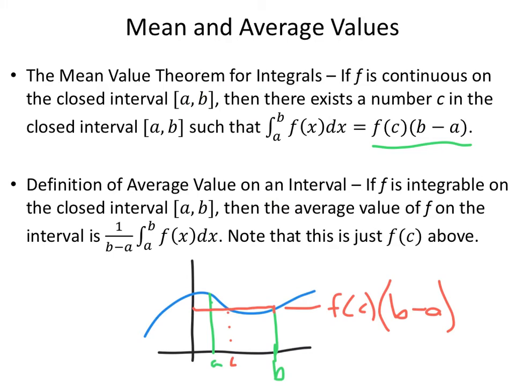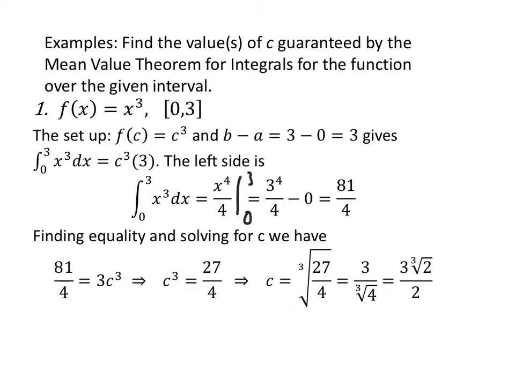Let's do some work on this. We're going to find the value or values of c guaranteed by the mean value theorem for integrals for the function over the given interval. Here f of x equals x cubed, and our interval is from 0 to 3. So our setup: I know f of c is c cubed. B minus a, the length of the interval, is 3 minus 0, which is 3.